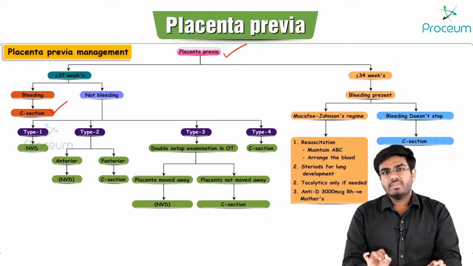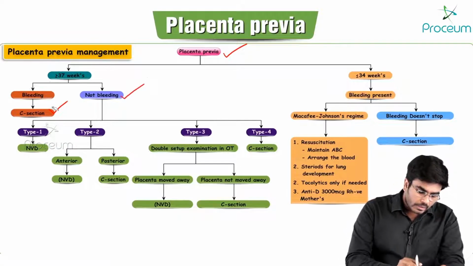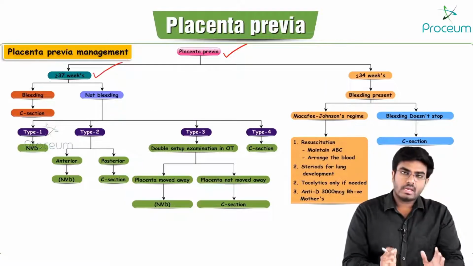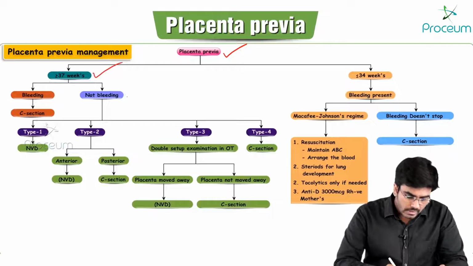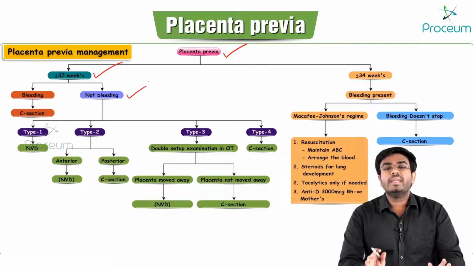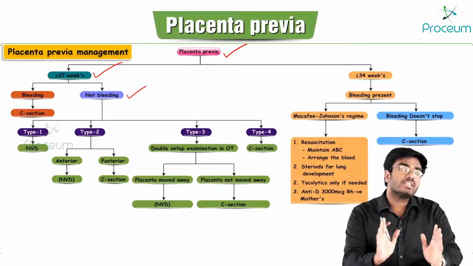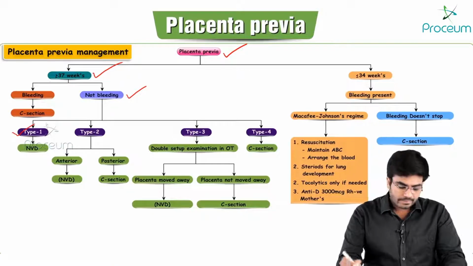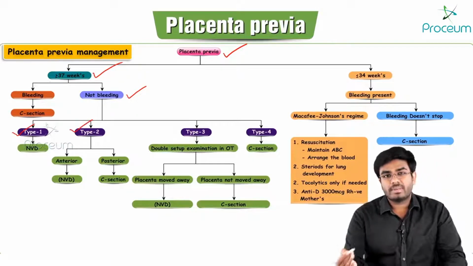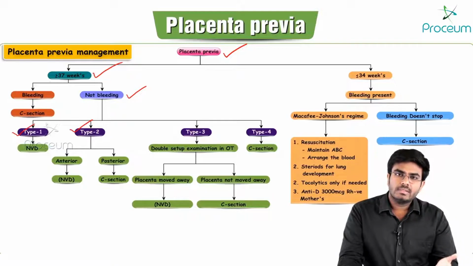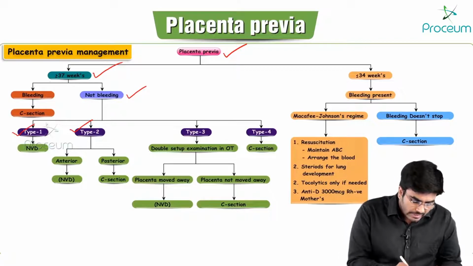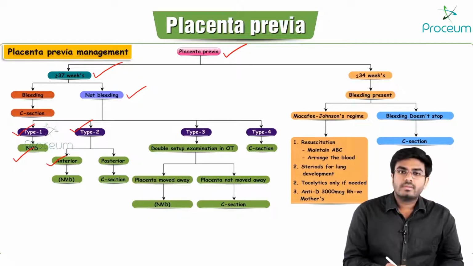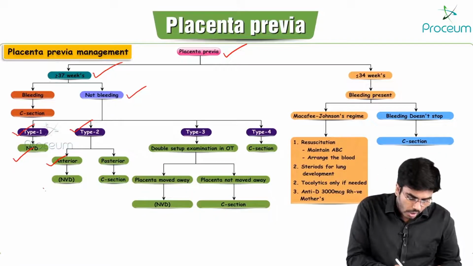Now, after 37 weeks, there is no bleeding. You came to know that there is placenta previa. After 37 weeks, ultrasonography clearly shows placenta previa, but right now it is not bleeding. If it is a type 1 placenta previa or type 2 anterior placenta previa, type 1 is a minor degree, so normal vaginal delivery is possible. Even in type 2 anterior, which is a minor degree placenta previa, you can do normal vaginal delivery.